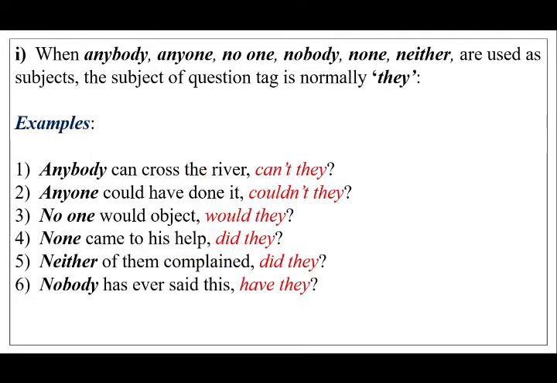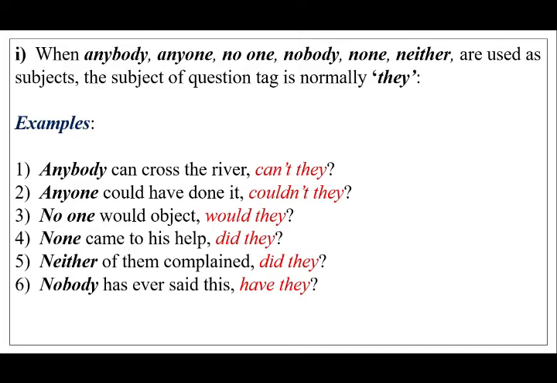When anybody, anyone, no one, nobody, none, neither are used as subjects, the subject of the question tag is normally they. That means if the subject of the main clause is from these words, anybody, anyone, no one, nobody, none, neither, then the subject of the question tag is normally they.